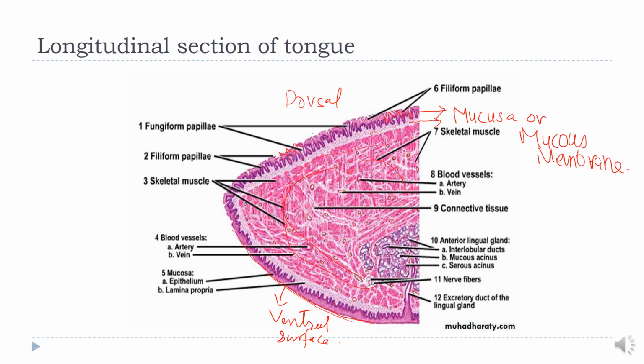Here you can see that the mucosa is tethered to the underlying skeletal muscle. You can feel it yourself by trying to separate the upper layer of your tongue with your finger, but you cannot separate it. This mucosa is tethered to the underlying skeletal muscles because we have to chew the food particles, so that the tongue can effectively manipulate the food.